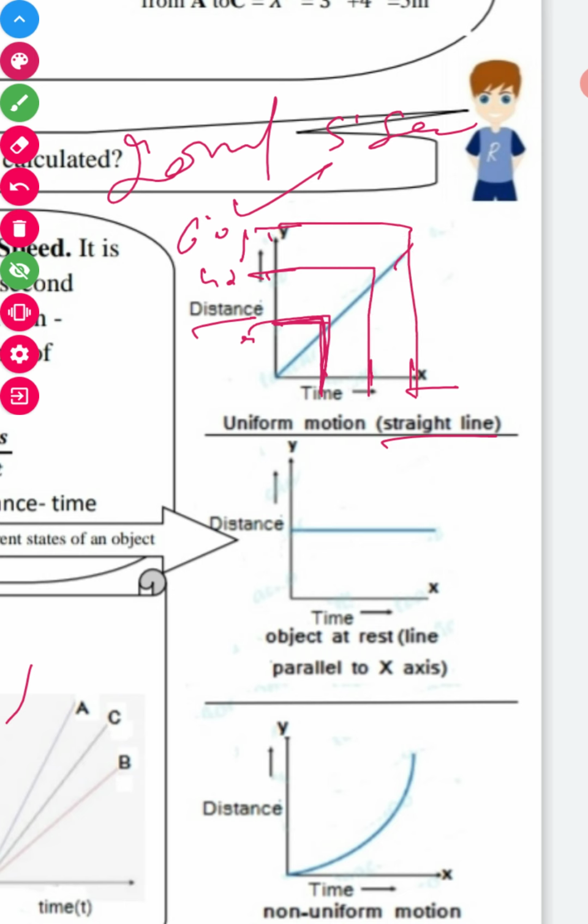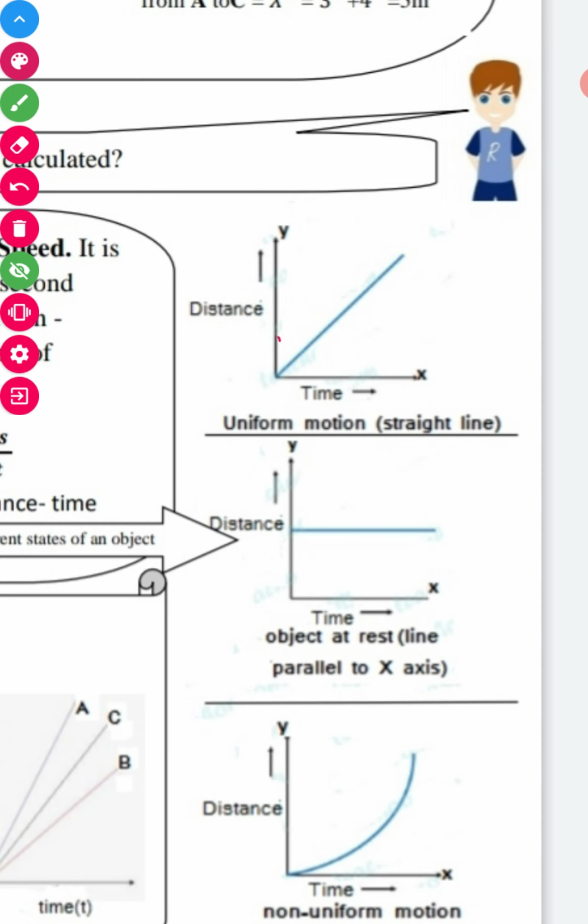This way you will get a straight line graph. So this is equal distance in equal intervals of time. So what is uniform motion? When an object covers equal distances in equal intervals of time, as I told you, 5, 10, 15, 20, and 20, 40, 60, this is your straight line graph.